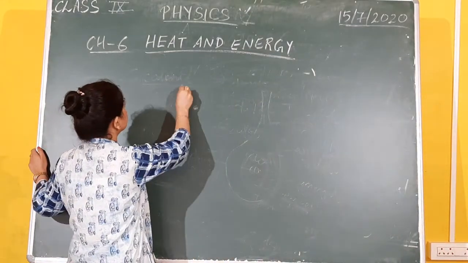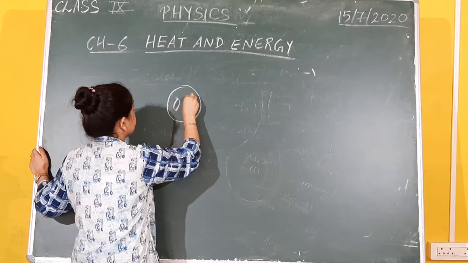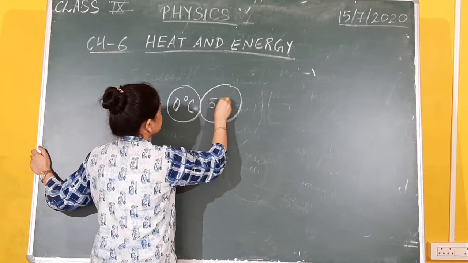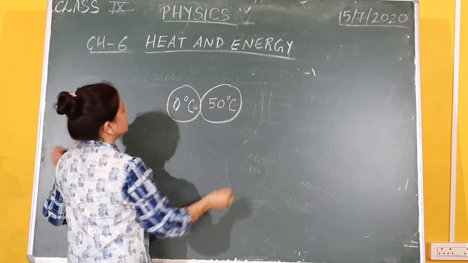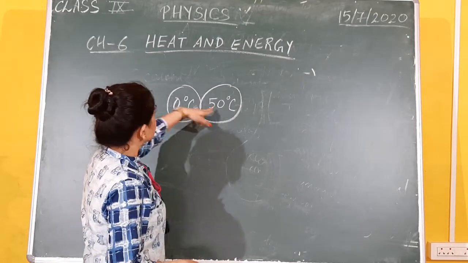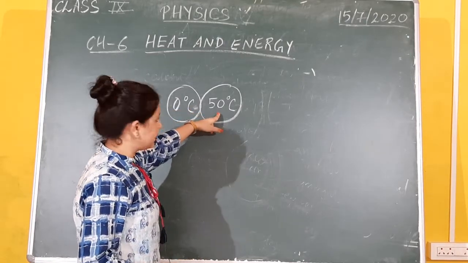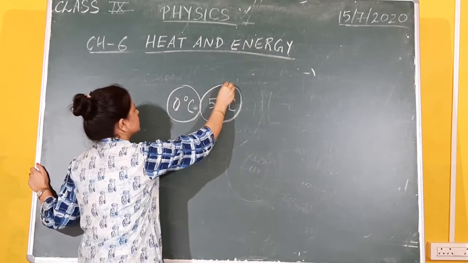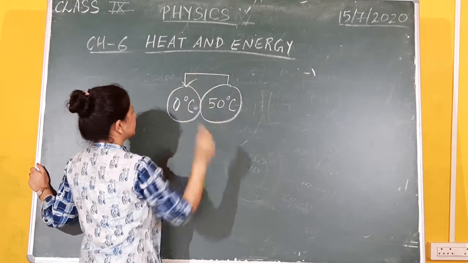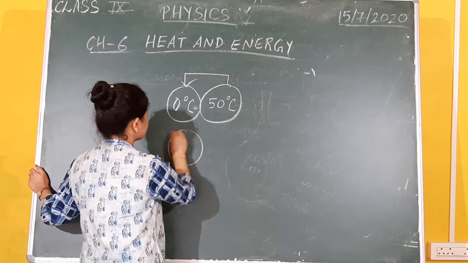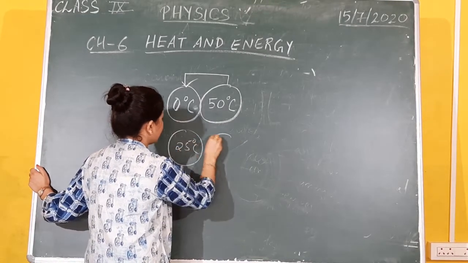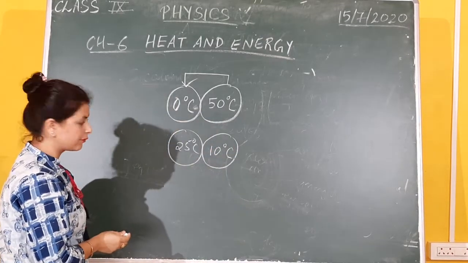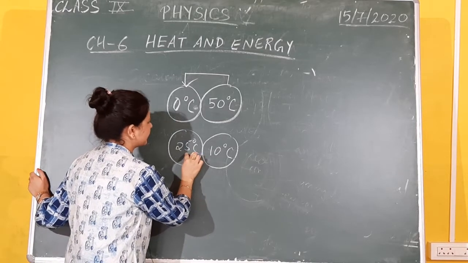Suppose you have a body at 0 degree Celsius, say ice, which is kept in contact with another body which is at 50 degree Celsius. Naturally there will be a flow of heat, and these two temperatures will decide in which direction the heat will flow. Will it flow from 0 to 50 or will it flow from 50 to 0? It obviously flows from 50 to 0 degree Celsius. Suppose another case, you have 25 degree Celsius and another body is at 10 degree Celsius. Now what will be the direction of flow of heat here? It will be from a higher temperature to a lower temperature.